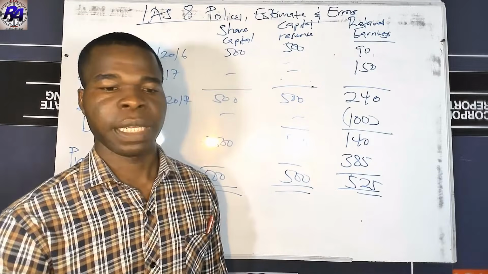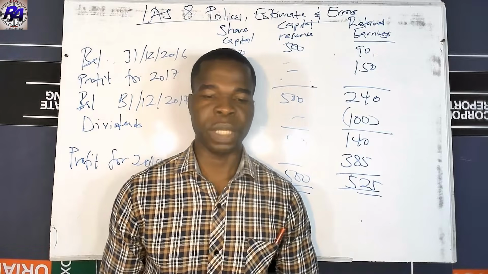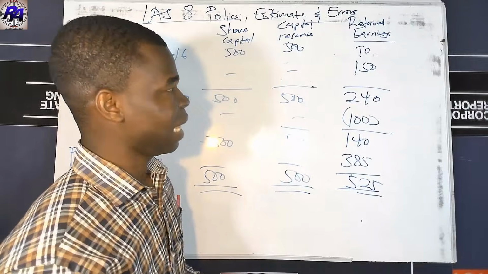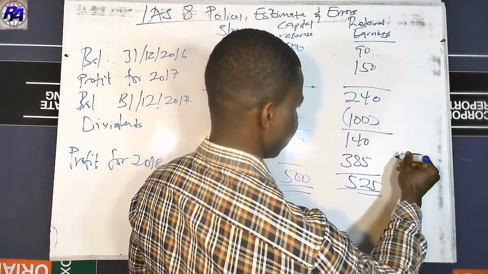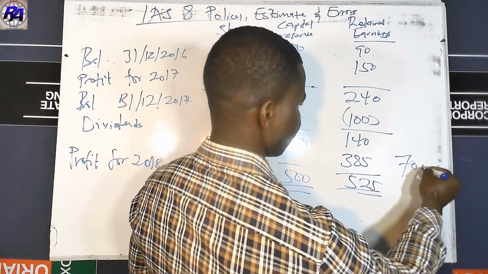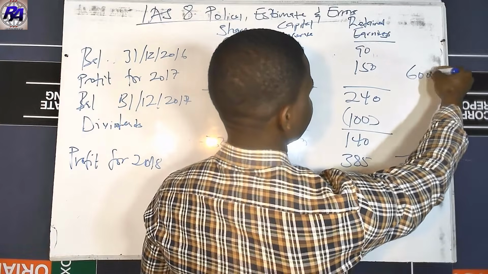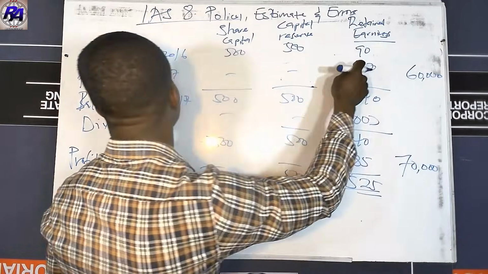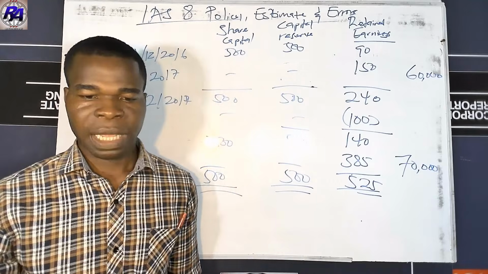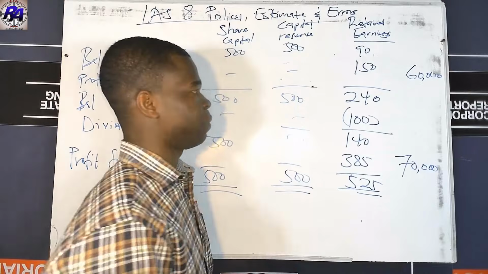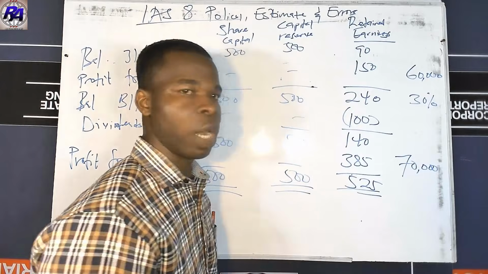Now let's look at what the question is saying. They said the company has discovered an error in its inventory valuation. Inventory was overstated by 70 at the end of 2018. At the end of 2018, inventory was overstated by $70,000, and then also by 60,000 at the end of 2017. And then the rate of tax was 30%. We were given the rate of tax to be 30% on this particular error.